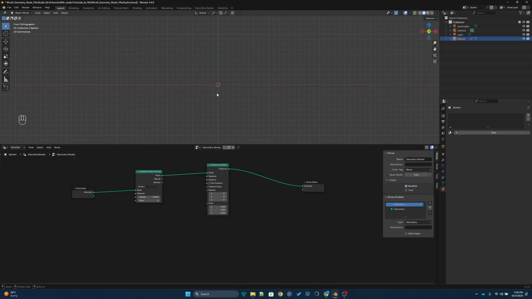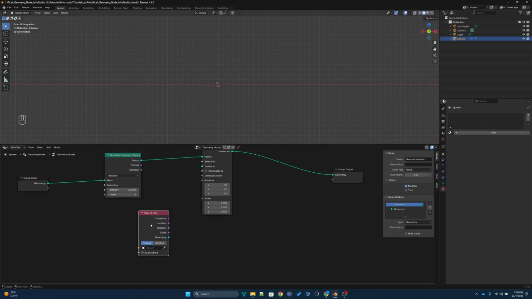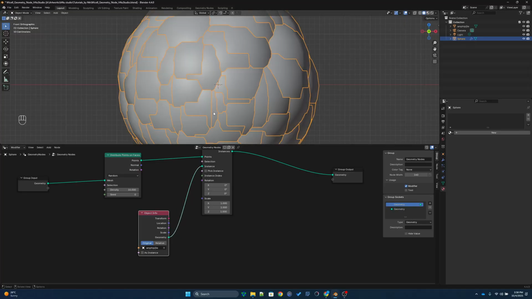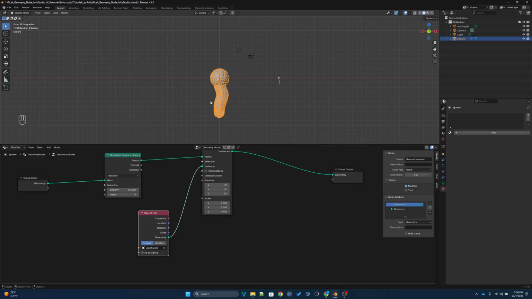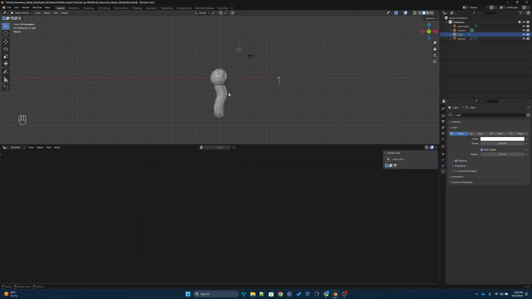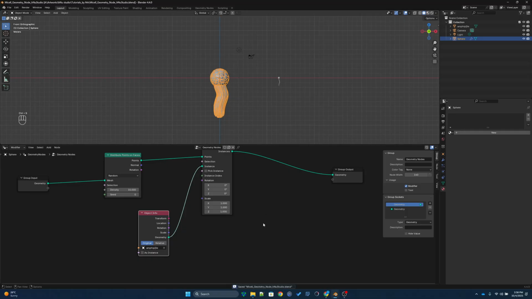So to get a geometry, what you can simply do is you can click this one and drag this one, or you can add another node called object info. So this will have the information from the object that is in the scene. So here I'm going to select this amplifier. My name is not good, but it's okay. So then I'm going to connect this geometry into instance, and suddenly you see a lot of very large molecules appear. Okay, so let's do some tweaks.